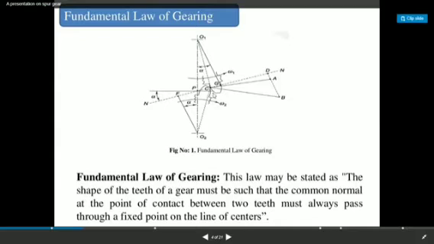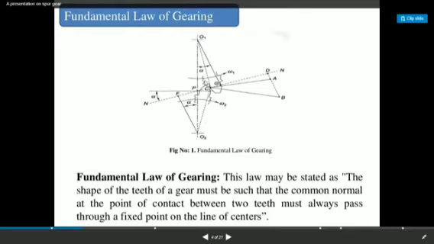When the teeth are in contact with each other, then the common normal at the point of contact: this NN is the common normal at the contact point P, which passes through C, and the point C is the fixed point on the center line. This CO2 is the center line and CO1 is also a center line.